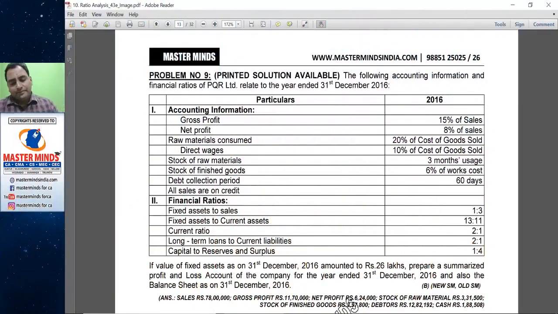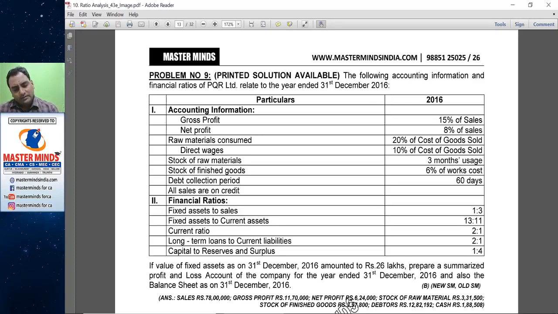Problem number 9. The following accounting information and the financial ratios of PQR Limited relate to the year ended 31st December 2016. Gross profit 15% of sales. Net profit 8% of sales. Raw material consumed 20% of COGS.